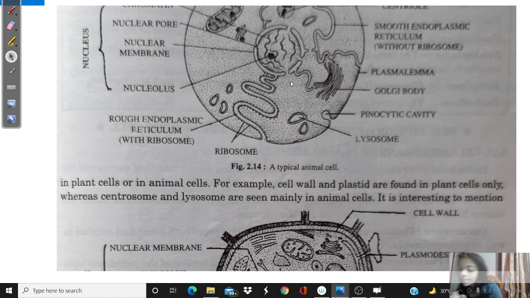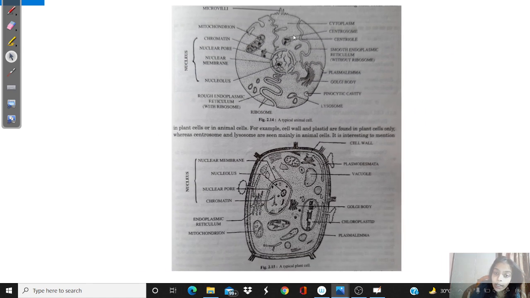The two parts are sol, which will be closer to the center of the cell. So as we go inside the cell, the hyaloplasm will be known as sol. And as we go towards the periphery of the cell, you can see the cursor is moving, that is the periphery, we would call it gel.